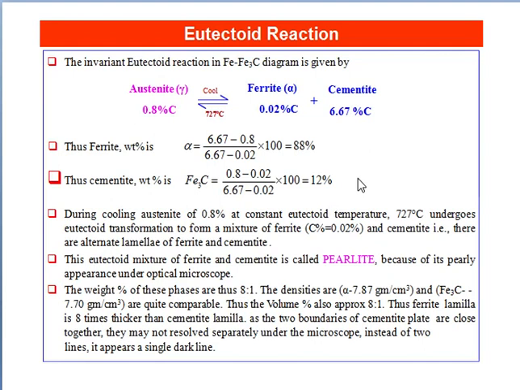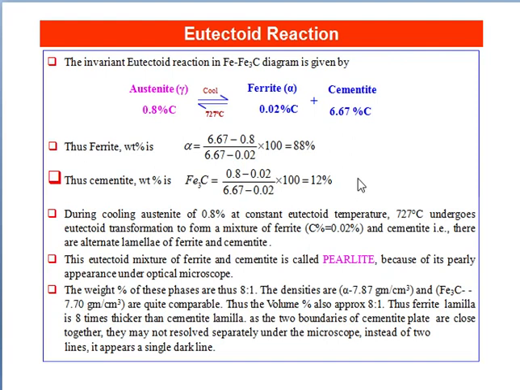During cooling, austenite of 0.8% carbon at the constant eutectoid temperature, 727 degrees Celsius, undergoes eutectoid transformation to form a mixture of ferrite, containing carbon 0.02%, and cementite, that is, alternate lamellae of ferrite and cementite. This eutectoid mixture of ferrite and cementite is called pearlite because of its pearly appearance under the optical microscope.